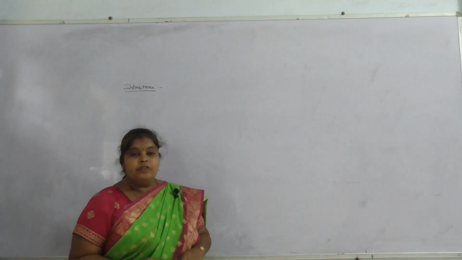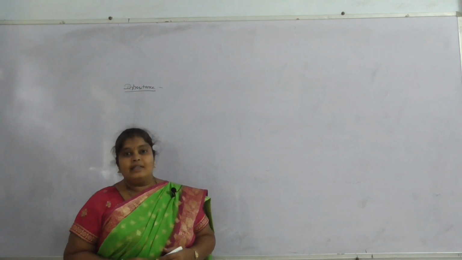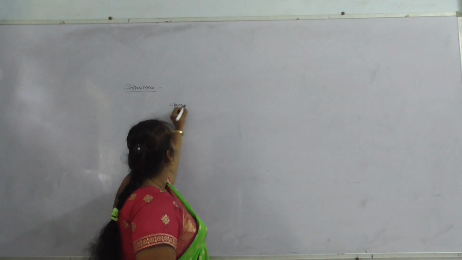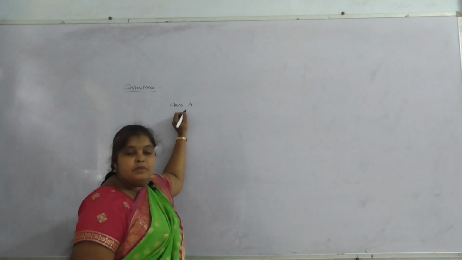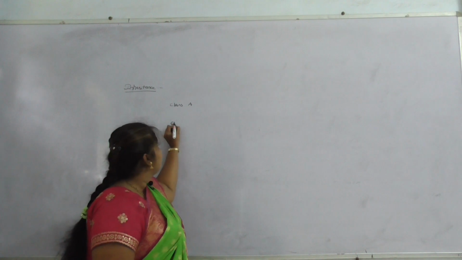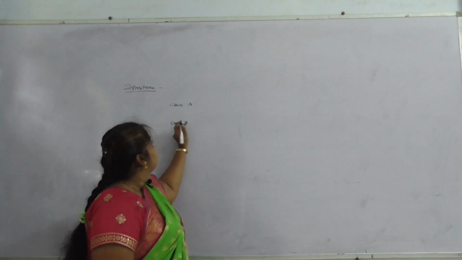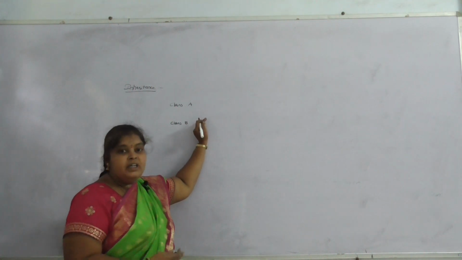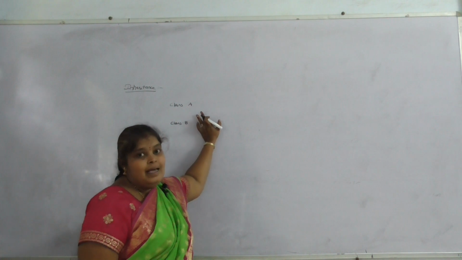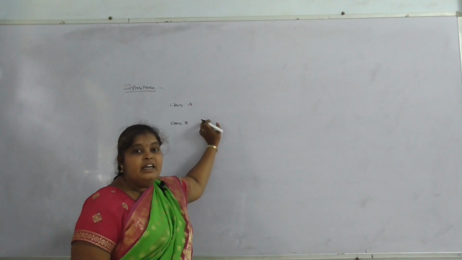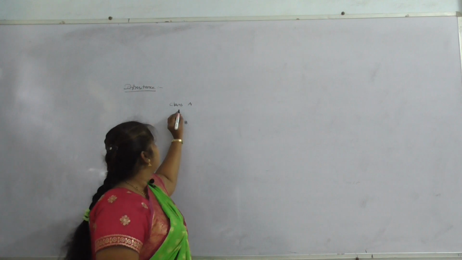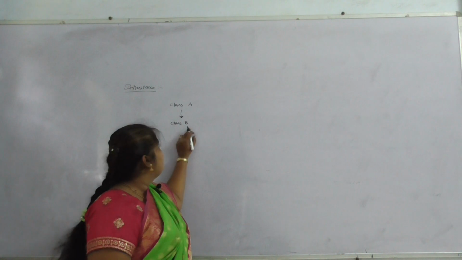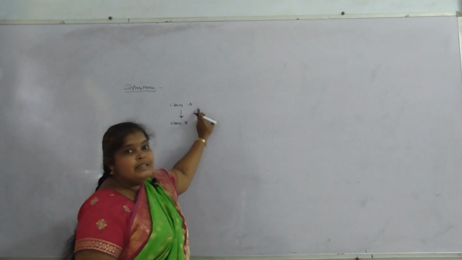For example, if we take A as a class, class A is taken as a superclass, and class B can be written. From A, the data can be accessed, or the properties or characteristics of a particular class A can be inherited to B. That means class A data can be retrieved to class B. So here A is a superclass and B is a subclass.